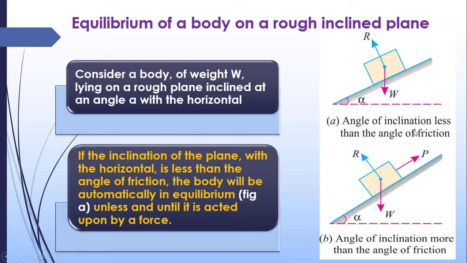In another case, what will happen if we increase the angle of inclination, then this body starts moving downwards. Frictional force will be there, but even though the body will be moving downwards, we have to apply an extra force, P, in the opposite direction of the movement of the body, in the same direction as that of the friction. So this is another condition. Weight is there, reaction is there, friction is there, and another extra force P is also there. This is the condition when the angle of inclination is increased. So we have to consider all these forces while considering the equilibrium of a rough inclined plane.